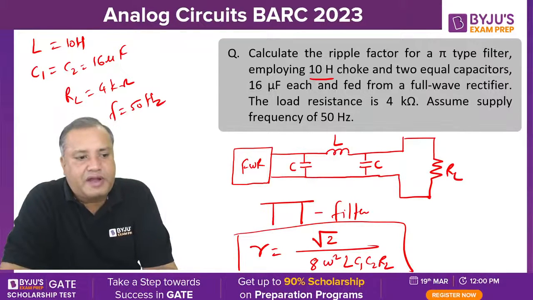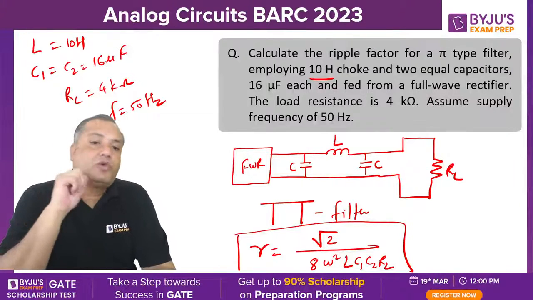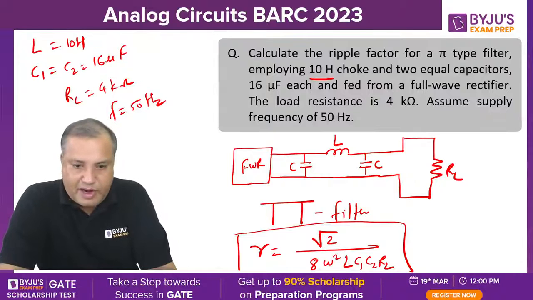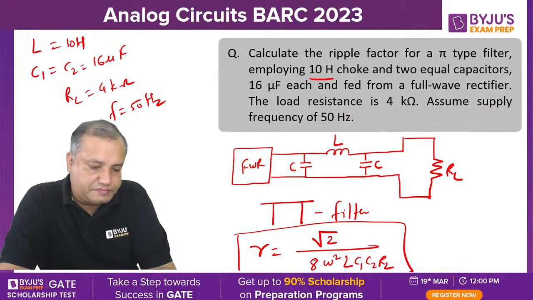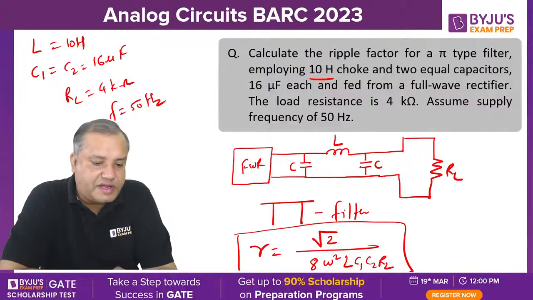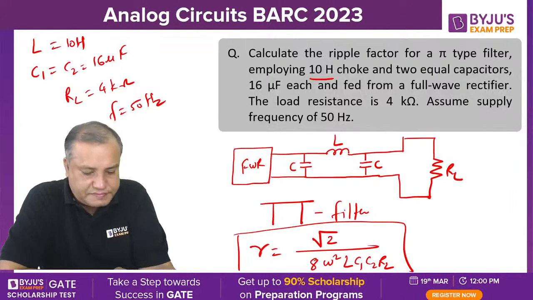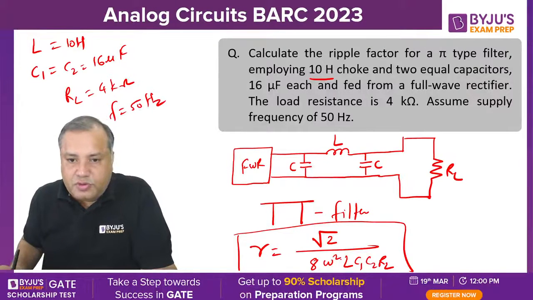Student, one beautiful part is in L section filter, the previous one, the ripple factor is independent of the load resistance. Here it is dependent on load. That is the bad part here. RL is 4 kilo. What is the answer you are getting? Extremely sorry, it should be omega cube, not omega square.